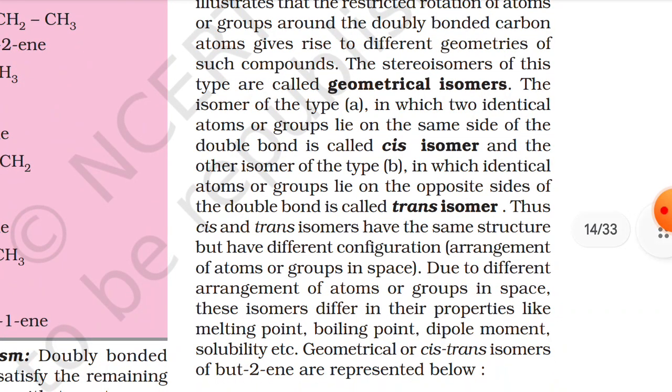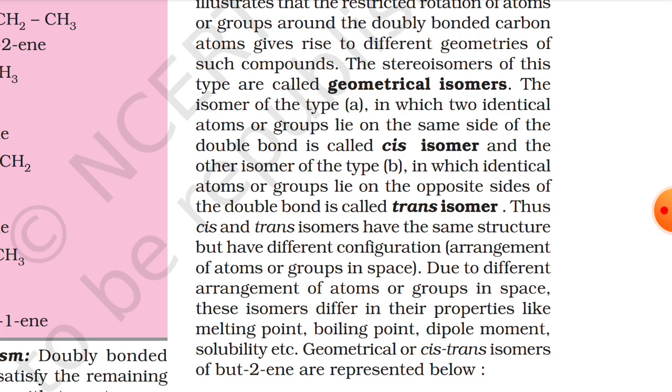The isomer of type A, in which two identical atoms or groups lie on the same side of the double bond, is called the cis isomer, and the other, of type B, in which the identical atoms or groups lie on opposite sides, is the trans isomer. Thus, cis and trans isomers have the same structure but different configuration, that is, the arrangement of atoms or groups in space. Due to different arrangement of atoms or groups in space, these isomers differ in properties like melting point, boiling point, dipole moment, solubility, etc.